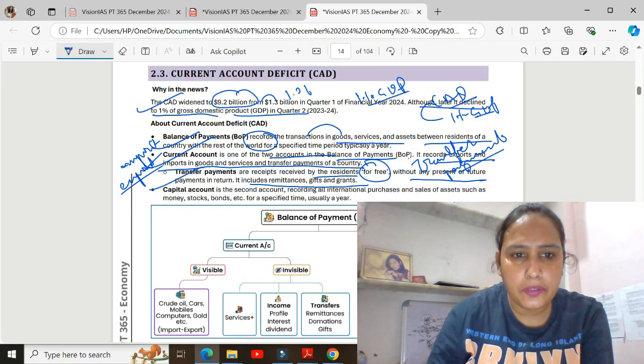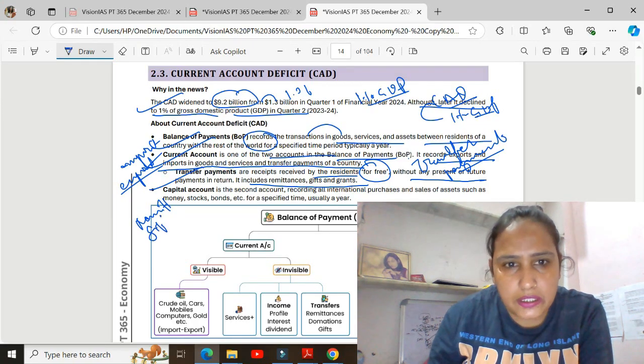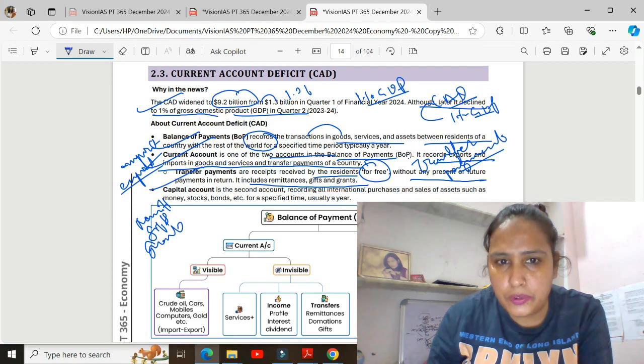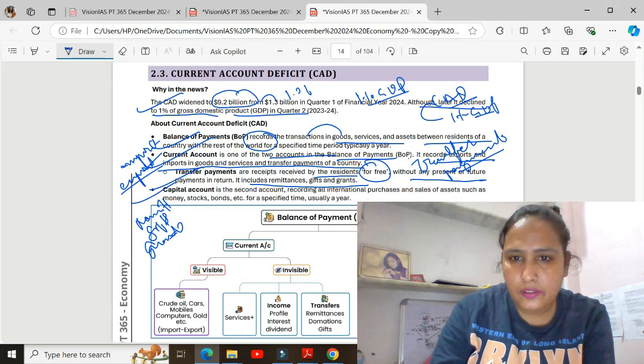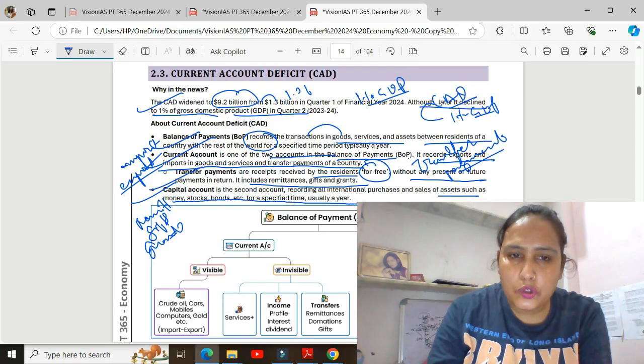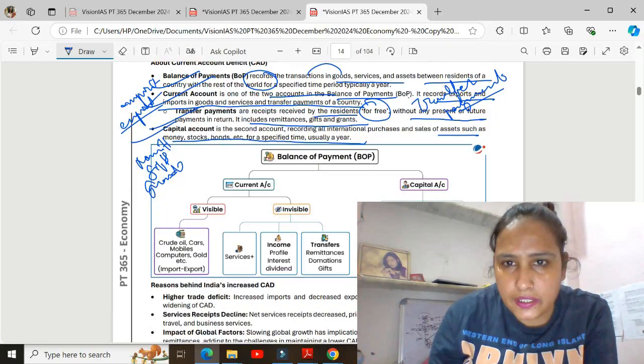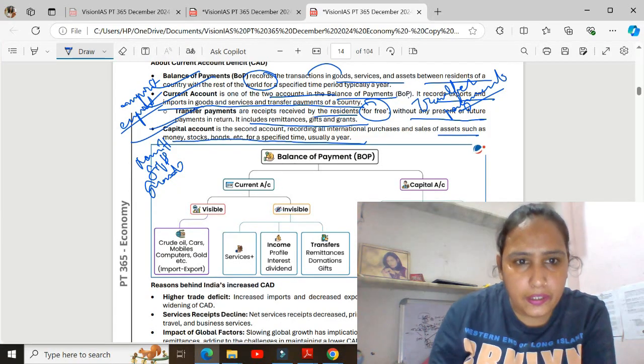It can include remittances, gifts, and grants. Now, capital accounts. In the capital account, there are items like money, stock, bonds, and specified assets, usually over a year. So you can say there are stock, bonds, and money.